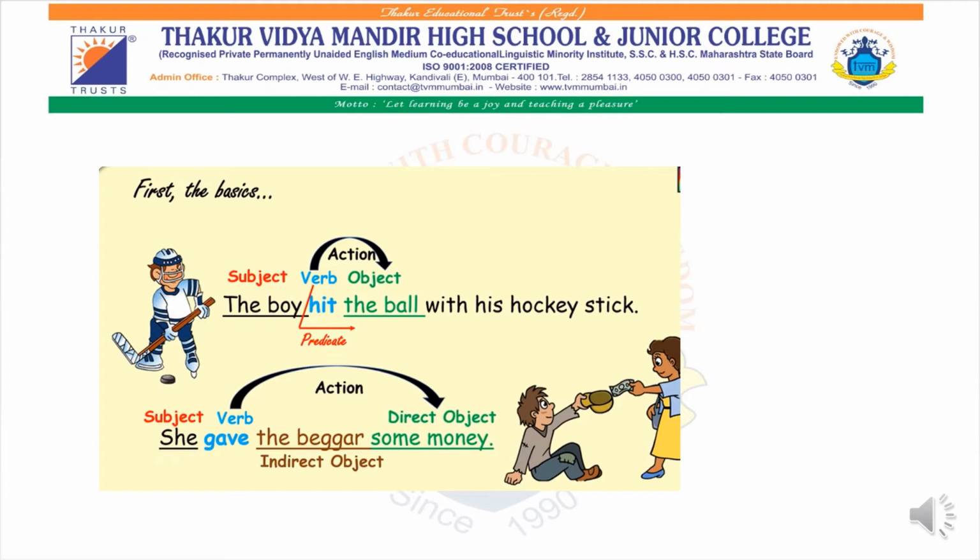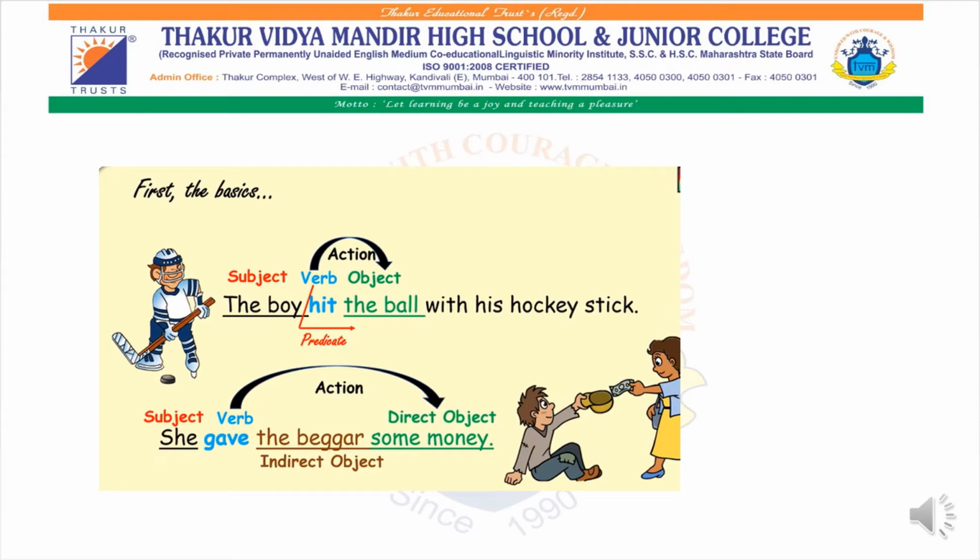Okay. Now in the second sentence, she gave the beggar some money. Now she is the subject, gave is a verb, and if we ask the question what she gave, it will give us the answer, some money. So some money is the direct object. When we ask the question what and we get the answer, that becomes our direct object.